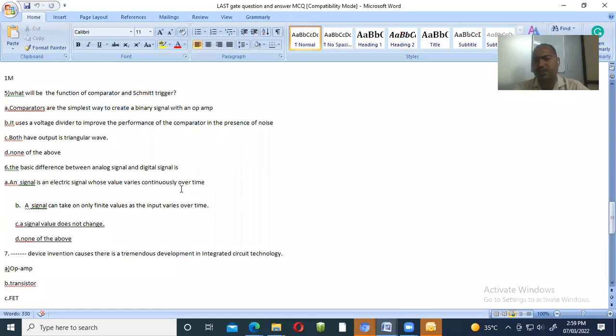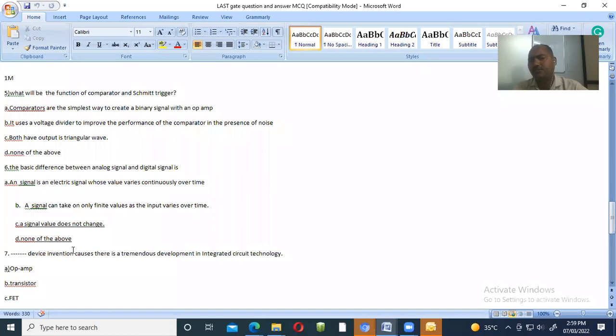This is not a difference, it is only related to the analog signal, and that is only related to the digital signal. The option that the signal value does not change is also wrong. Why? Because they asked what the difference is, and this is not a difference between both. So your answer is none of the above.